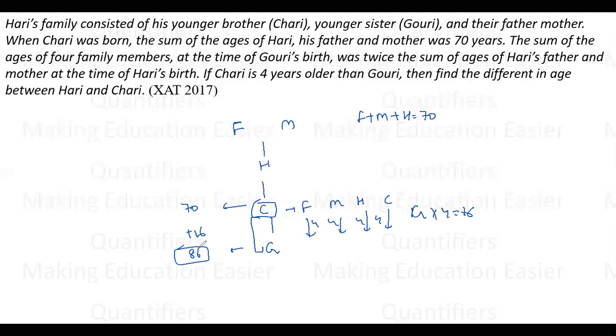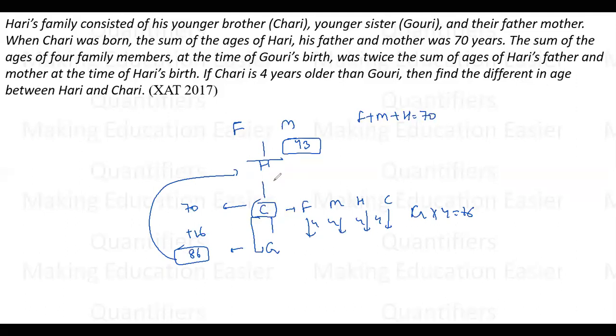And what is given to me is that when Gauri was born, the sum of the ages of these four members was twice the sum of father and mother when Hari was born. So this sum was twice, which means at this point the sum might be 43. When Hari was born, the sum of father, mother, and Hari is 43. Hari is obviously zero at that point, right?